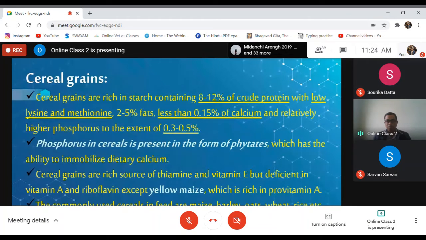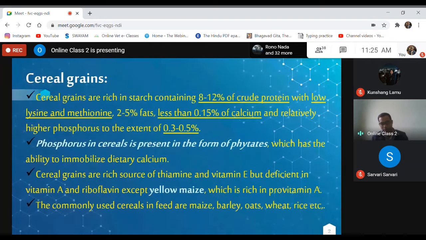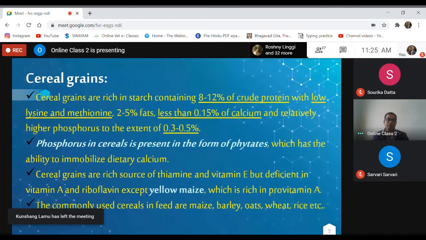In case of oat also, all of you know that we human beings consume oats, and there are many products of oats nowadays. Wheat also is not sufficient for human consumption, so how can we feed wheat as such to the animals? And in case of rice, the same thing. However, although we human beings consume maize and it has many ready-to-eat products, it is not a staple food for human beings. Therefore, we use maize generally for formulation of rations for livestock and poultry.